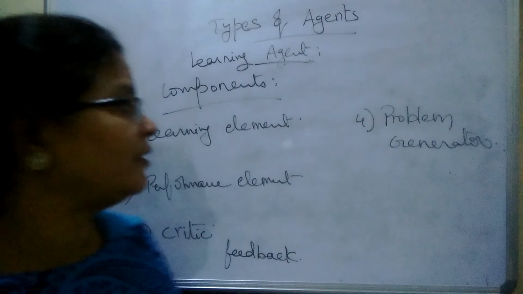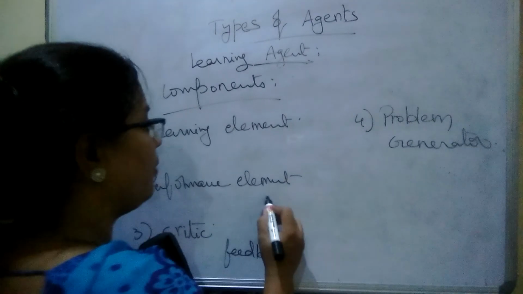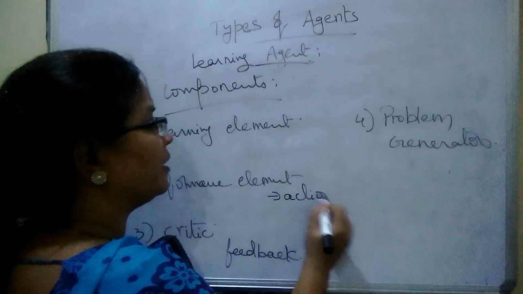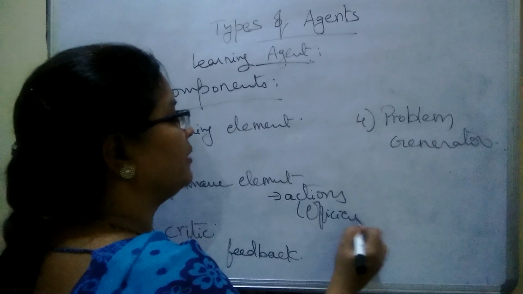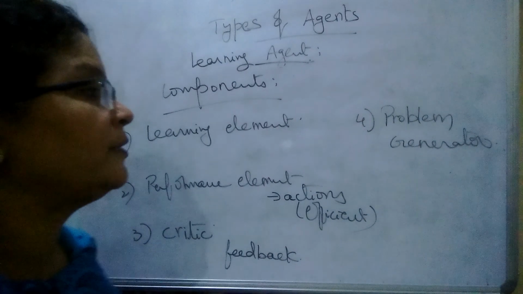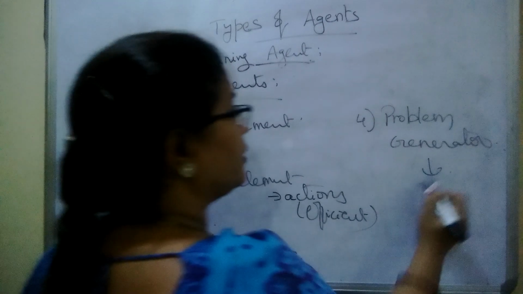The next one is the performance element. The performance element is used to generate the actions, the efficient actions. And the next one is the problem generator.